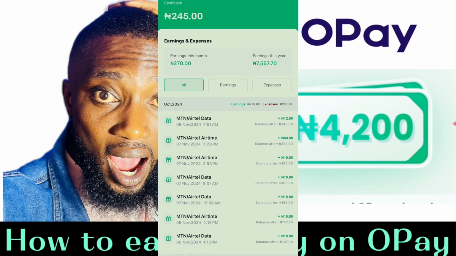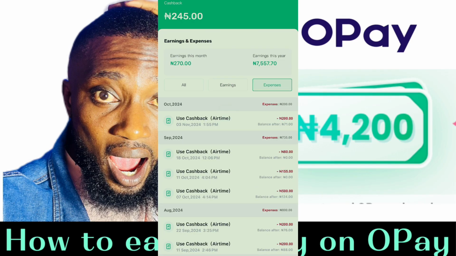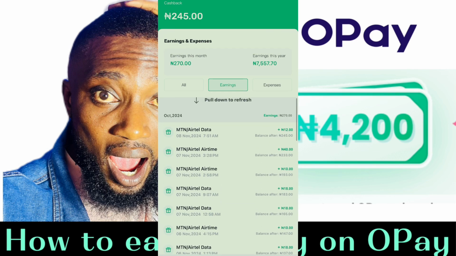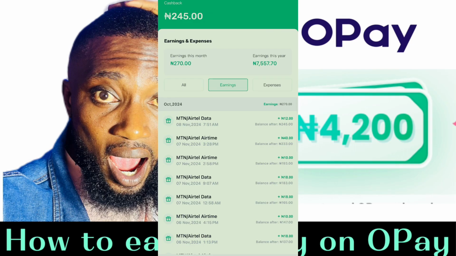This one is normal earning because you are making use of OPay. You see, so you can see how much I have earned so far. So let's click on the expenses. You see, let's click the earning. This is the expenses, this is the earning. So all this green you are seeing here is how much I've received back for using OPay to recharge my number, to buy airtime and data from them. You can see. So now I will go back to the other part where you'll be earning big.